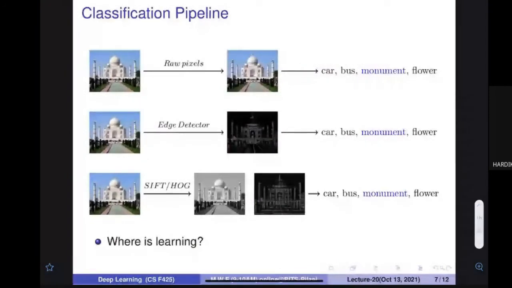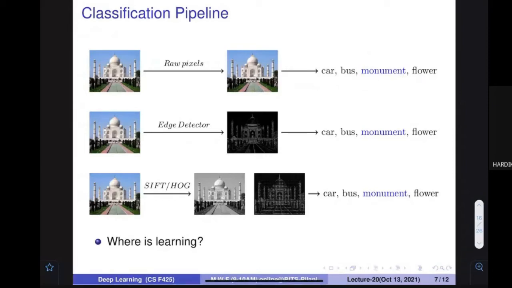So you have understood how we can apply this. Now we are going to see how you can do the classification, because the ultimate objective is to do the classification. Let's assume this is the image I have. I am going to feed this to the system, and the system is going to tell me whether it is a car or bus or monument or flower, whatever category it can tell me.